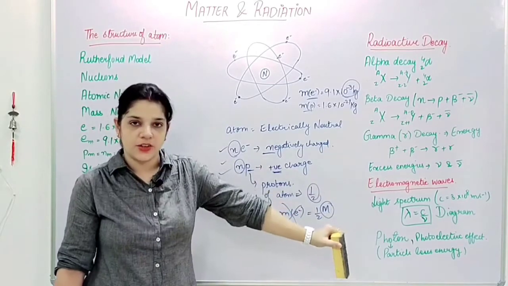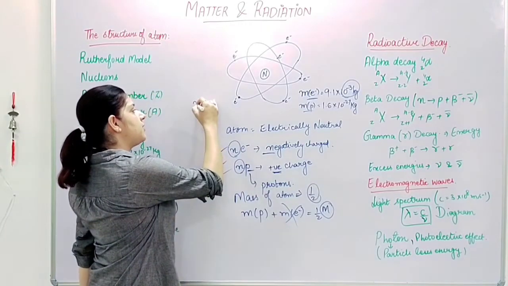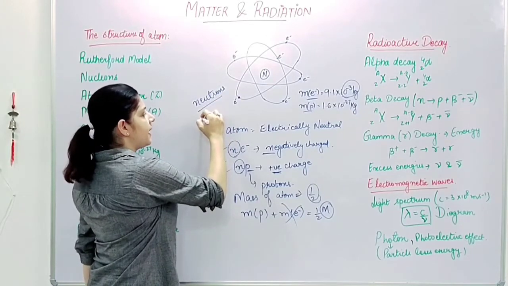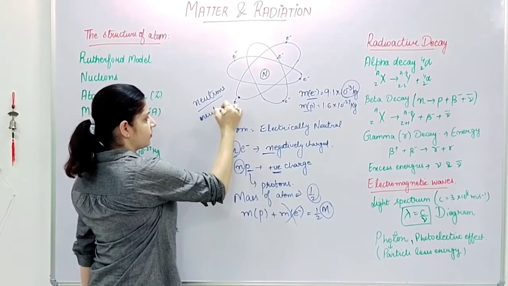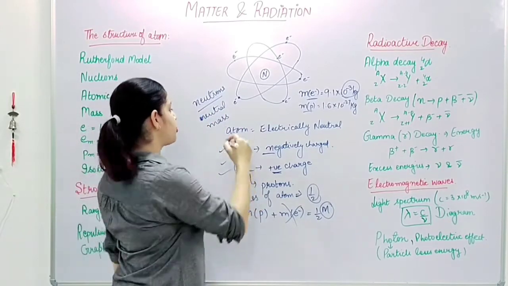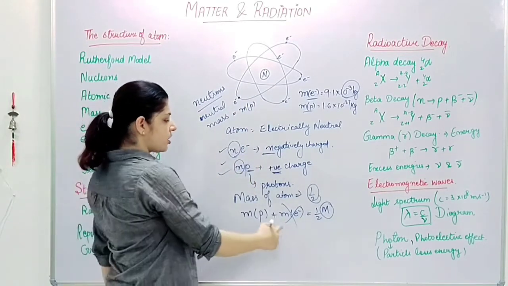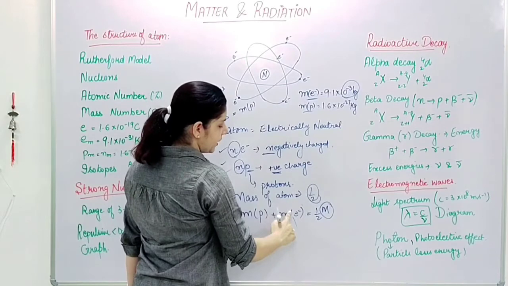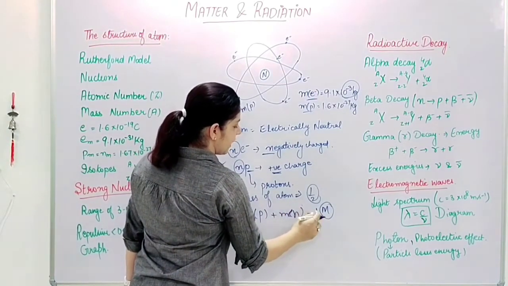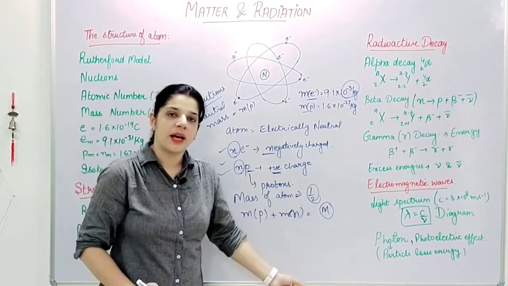The atom should be electrically neutral, so there must be some particles known as neutrons, which should be electrically neutral, and they should contribute to mass, and this contribution should be equal to the mass of protons, right? So instead of the mass of electrons, there came the mass of neutrons, and it ended the discrepancy. So we got the entire mass of the atom.